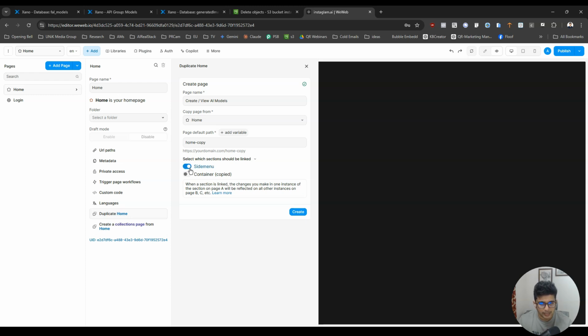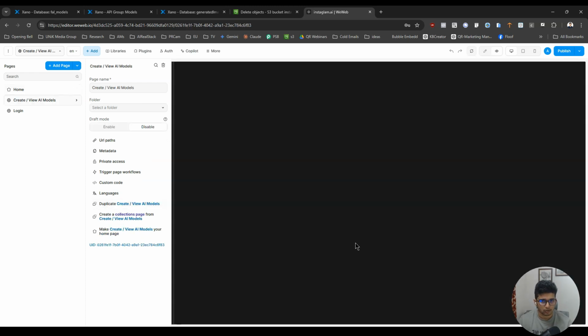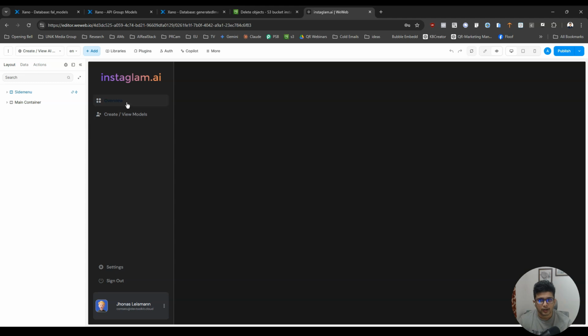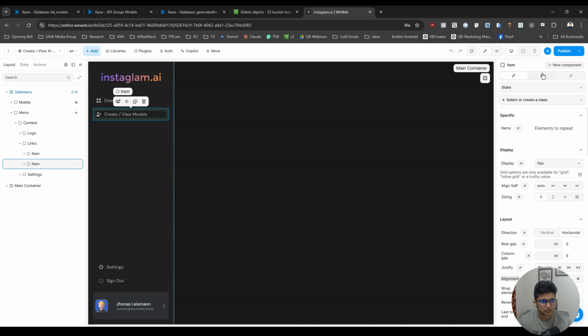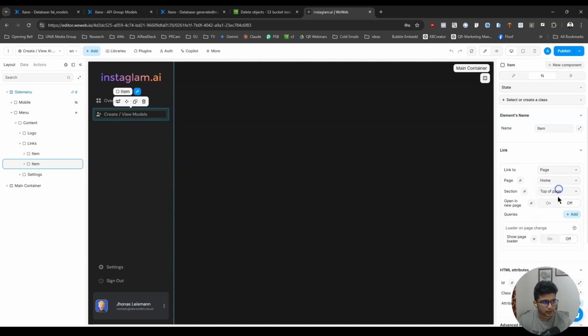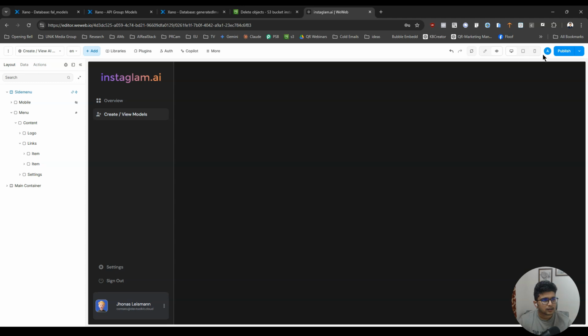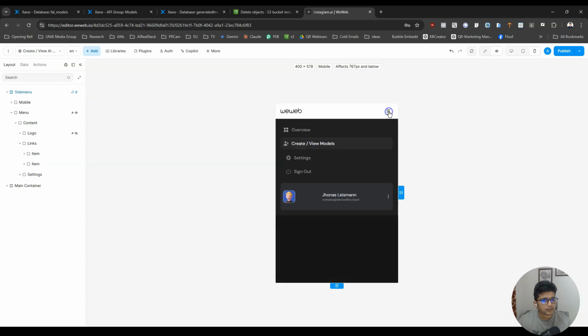So if we enable this, that means when we change anything on our main sidebar, it will be changed across all the pages. Okay, so now we have a view page, and we will link this to a page, and the page will be create or view AI models. Okay, we connected that. Now quickly, if we select this, here you can see overview, create or view AI models, all that.